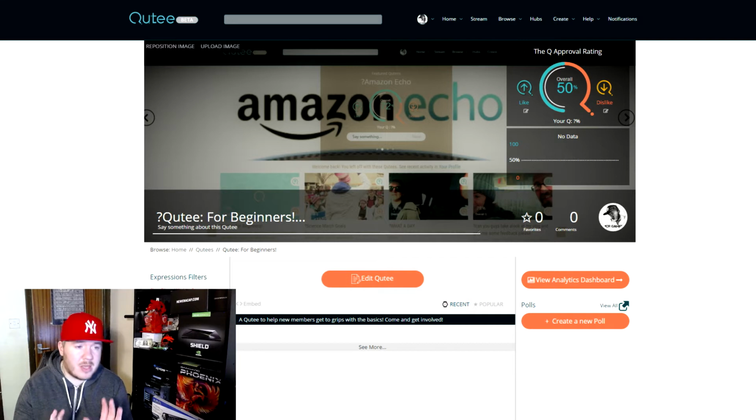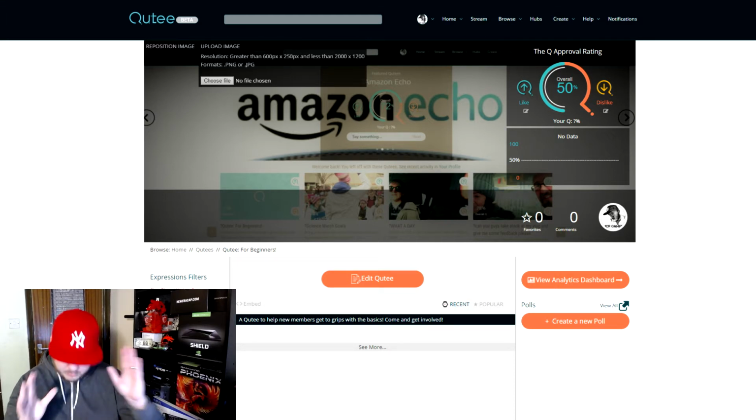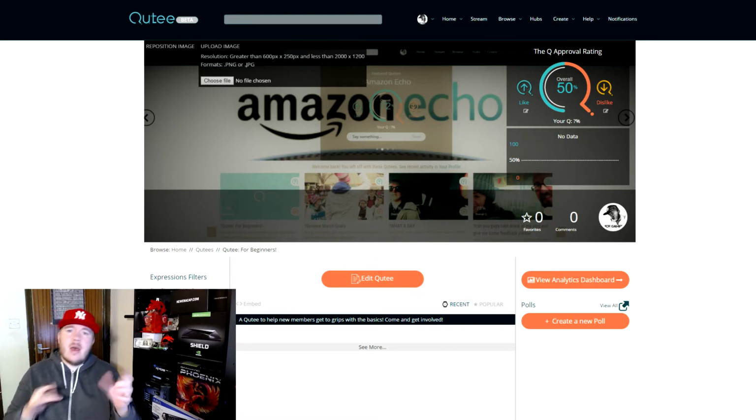Now, to get your picture on there, you need to click upload image. And then it tells you what you need: resolution greater than 600 pixels by 250 pixels and less than 2000 by 1200. So you really need to get it in there. It is very strict about the sizes, so make sure that your image is the right size. You then go to choose file and then select your image from your folders. That's the folders on your computer where your images are stored. Okay, so we've done that.